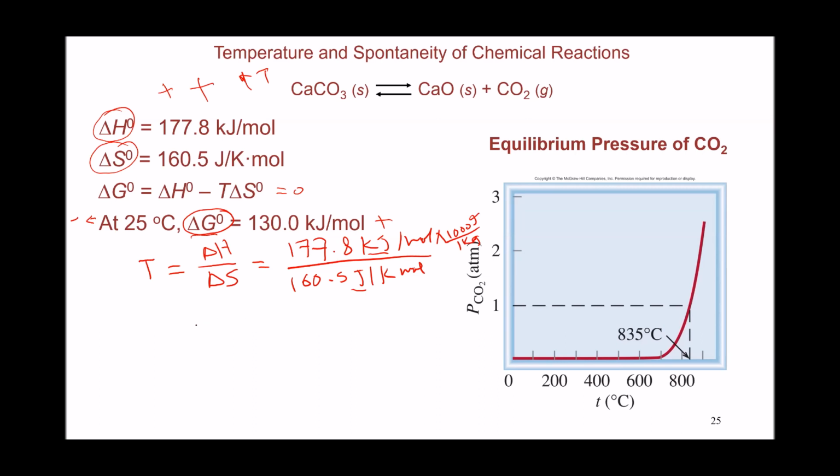And carrying out the math is going to give us a temperature that equals 1107.8 Kelvin. This is the equilibrium temperature, or 835 degrees Celsius, if you want to express it in Celsius. Above this temperature, the reaction is going to become spontaneous and it's going to produce a significant amount of carbon dioxide.